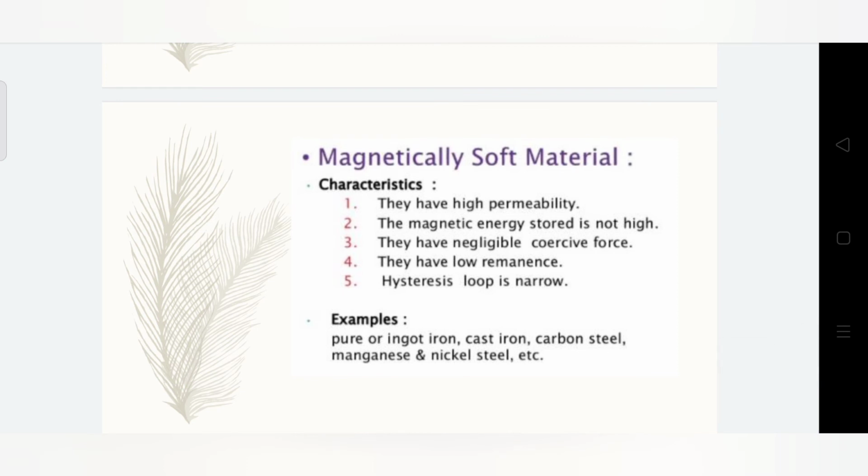Magnetically soft materials. They have high permeability. The magnetic energy stored is not high, and they have negligible coercive force. They have low remanence. The hysteresis loop is narrow. Some examples are pure or ingot iron, cast iron, carbon steel, manganese and nickel steel, etc.